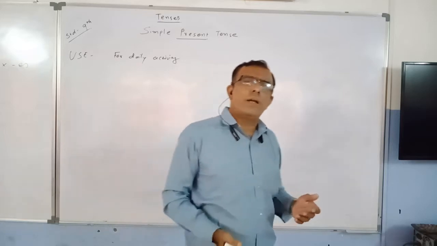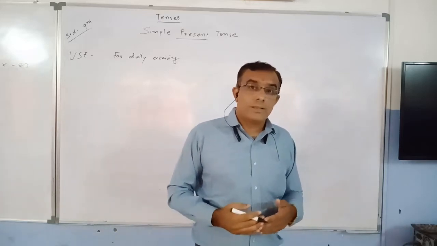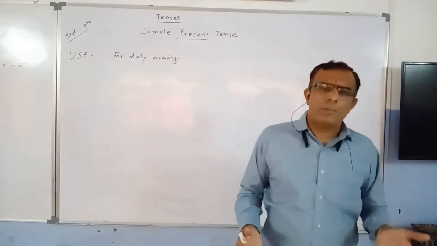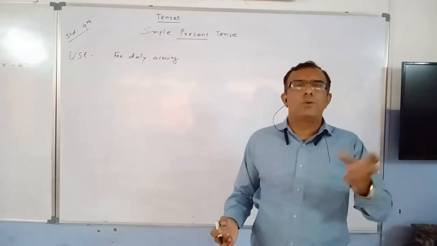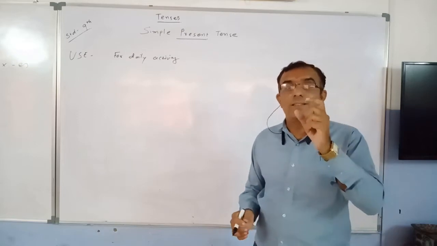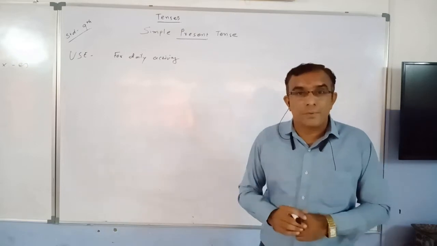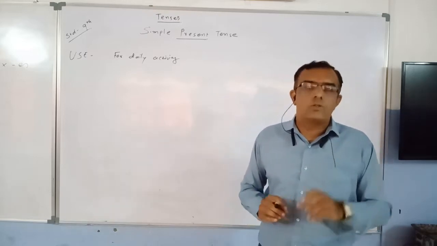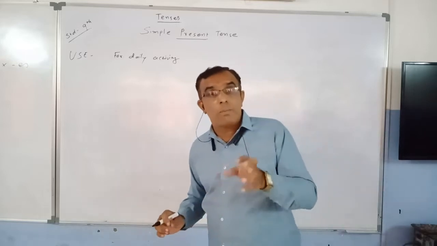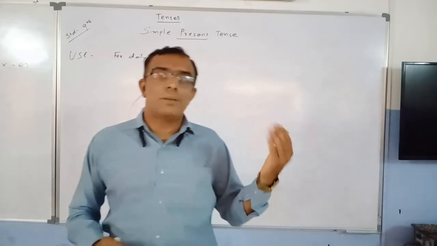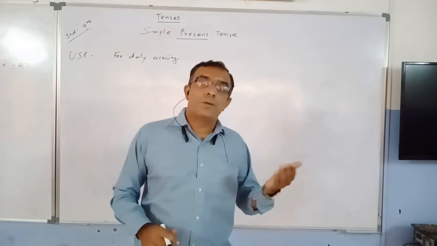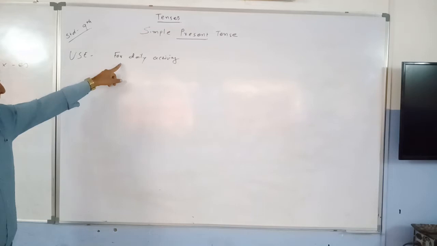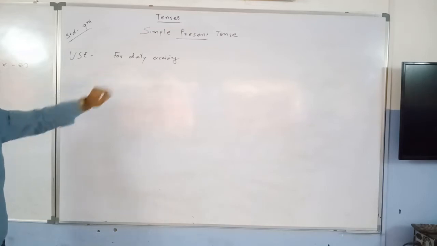You can also find some time adverbs, just like every day, sometimes, often, never. Okay, there are time adverbs. By seeing the time adverbs, you can identify that a particular tense is there, that the sentence is related with a particular tense. So you have to see the time adverbs also, which are told there. Sometimes, often, never, those are the time adverbs. Now, simple present tense is used for daily activity.